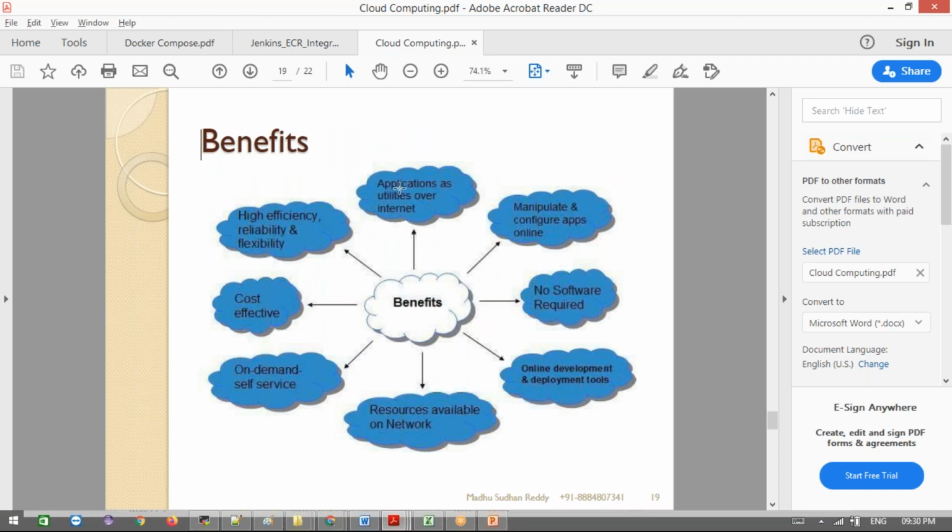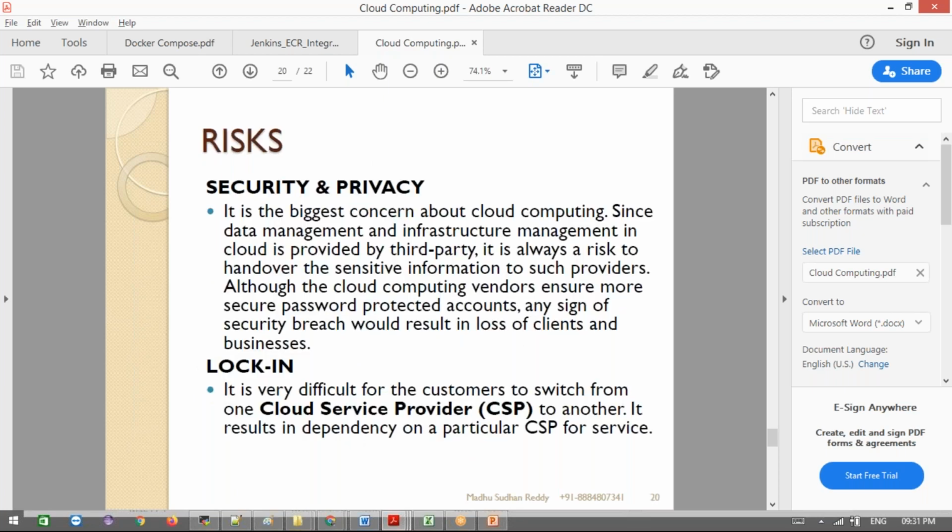Now, what are the benefits we get? Let's say simple applications delivered over the internet, manipulate and configure apps online, no software required, online development and deployment tools, resources available over the network, on-demand self-service, cost-effective, high efficiency, reliable, and flexible. And there are risks also. What is the risk? Security and privacy, because it's in the public. If you use any public services, then we have the risk of security and privacy.